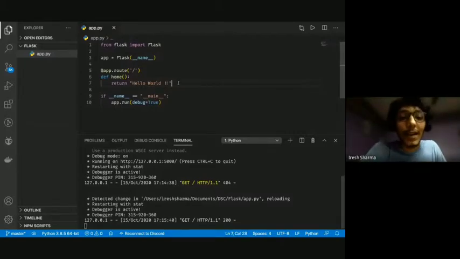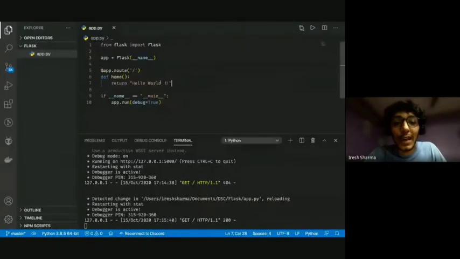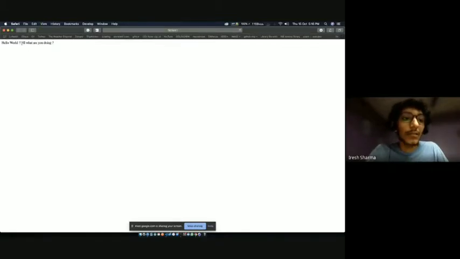But this is very vague. You cannot keep sending all the text here. Even if I change this to hello world, hi, what are you doing, it doesn't really make a lot of sense because you can't just send text. It's not a web application. It doesn't look good. So how do we make a web application?